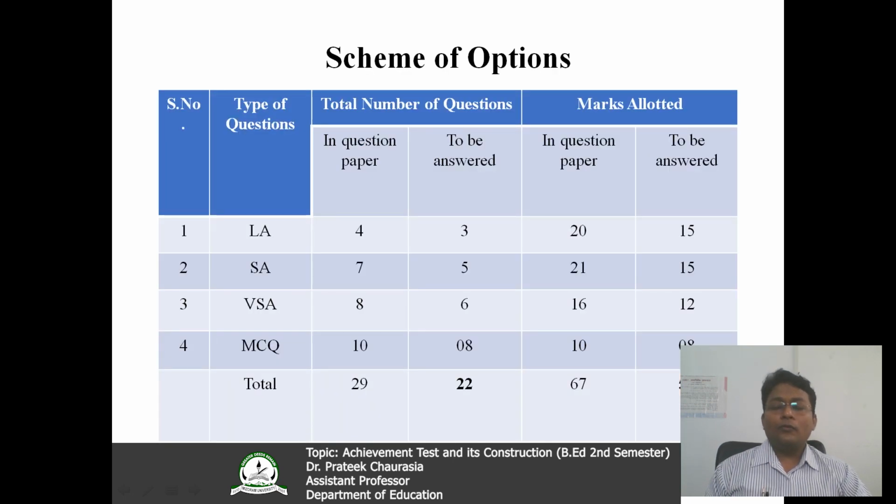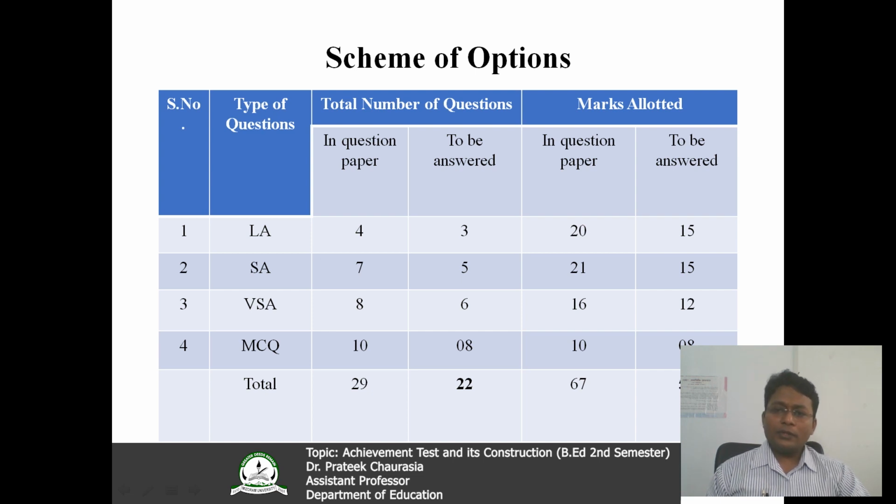Now moving forward, this is the scheme of option. You generally see that due to the flexibility in the question paper and providing more options to the students, this kind of scheme is generally used in the achievement test. Look here, column number 1 is serial number, column number 2 is the types of questions, column number 3 total number of questions, which is further subdivided into in the question paper and to be answered, and next one is marks allotted. Here you can see in the question paper, long answer questions are 4 and 3 to be answered, meaning one question is choice based.